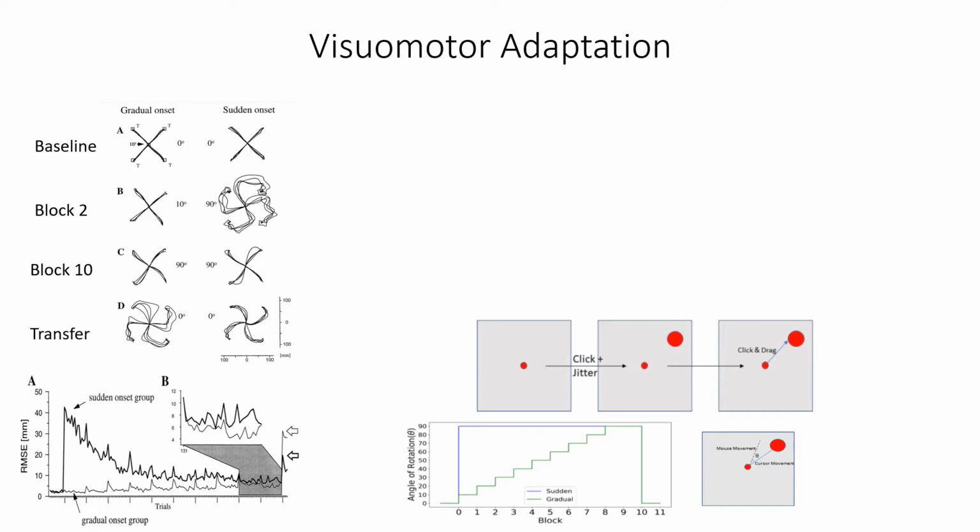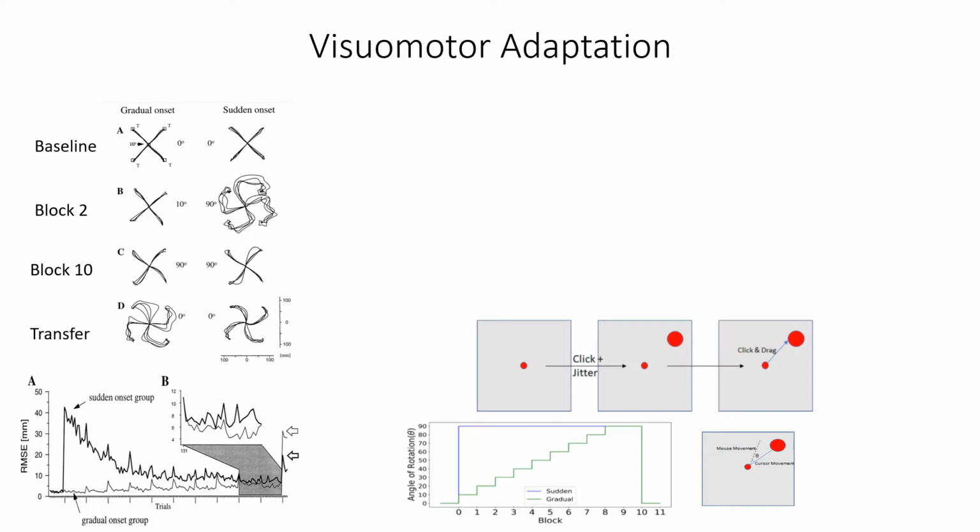As expected, Kagerer et al. found that after training, participants made erroneous movements in the opposite direction. However, even when the participants seem to have trained equally well to the rotation, in the final block without rotation, gradual onset group participants were much worse than the sudden onset group participants.